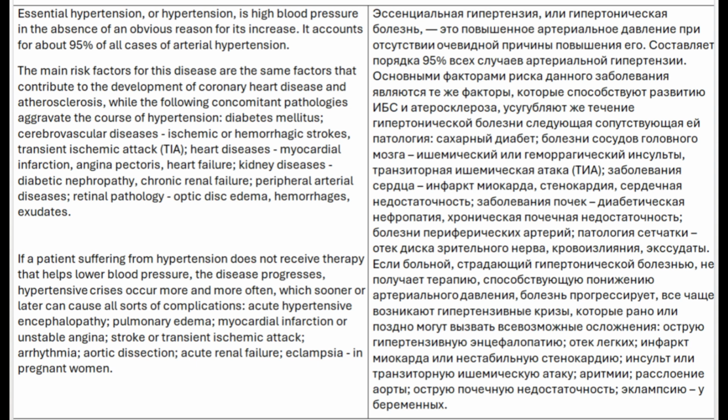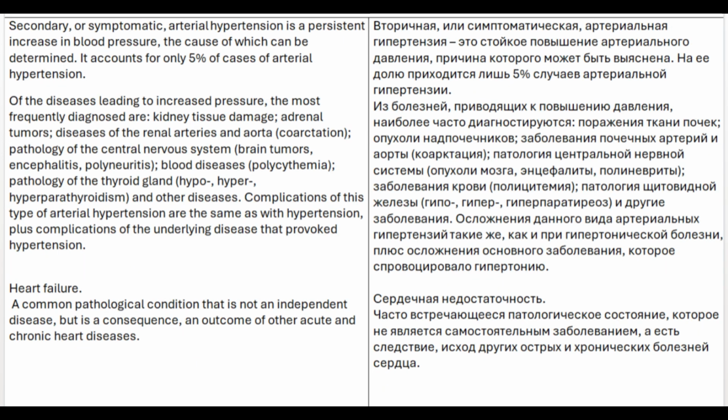If a patient suffering from hypertension does not receive therapy that helps lower blood pressure, the disease progresses. Hypertensive crises occur more and more often, which sooner or later can cause all sorts of complications: acute hypertensive encephalopathy, pulmonary edema, myocardial infarction or unstable angina, stroke or transient ischemic attack, arrhythmia, aortic dissection, acute renal failure, eclampsia in pregnant women.